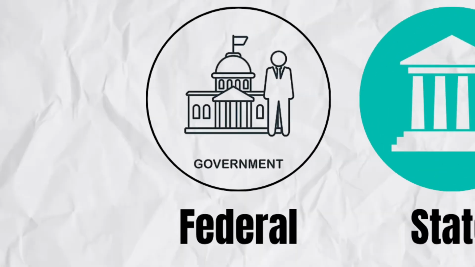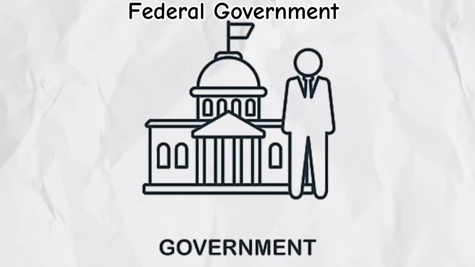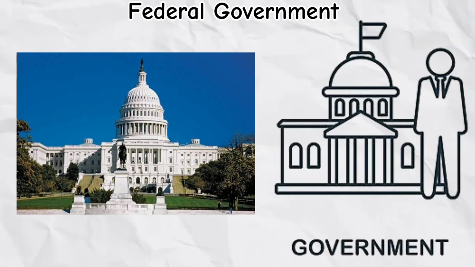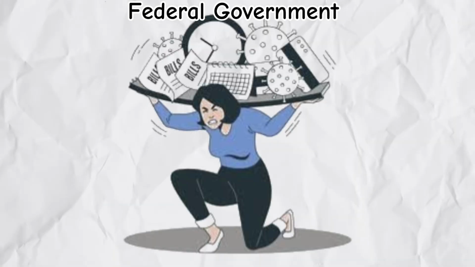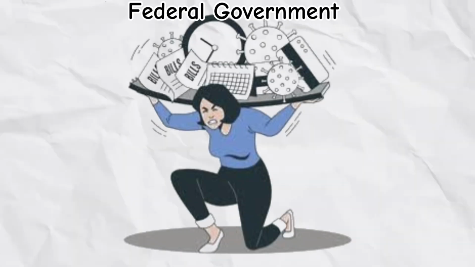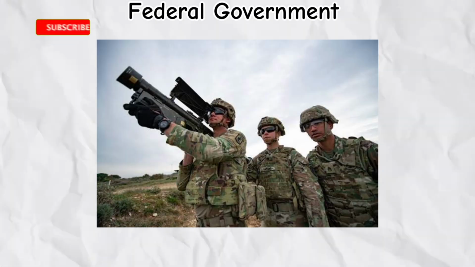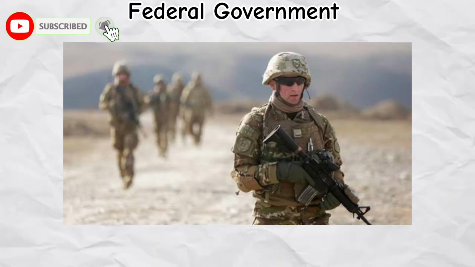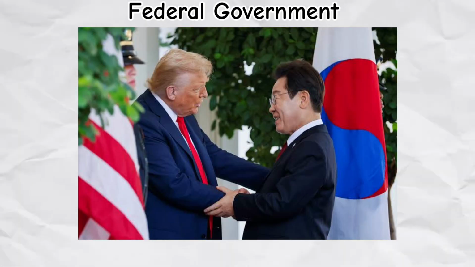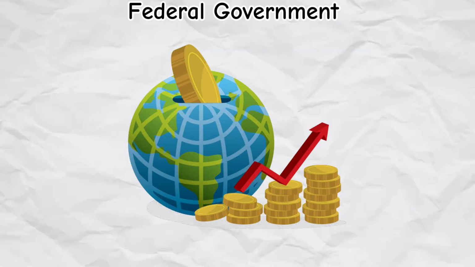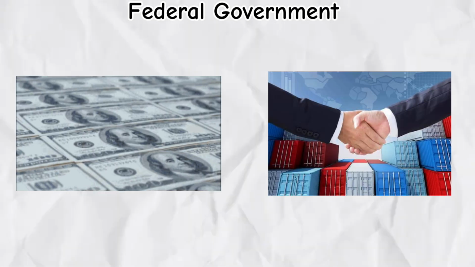The federal government. At the very top is the federal government, the national authority that governs the entire United States from Washington, D.C. This level handles the biggest responsibilities, things that affect the whole country rather than just one region. It controls national defense, meaning the military and protection of the country, as well as foreign policy, which includes relationships and agreements with other nations. It also oversees immigration, citizenship, and the national economy, including printing money and regulating trade.